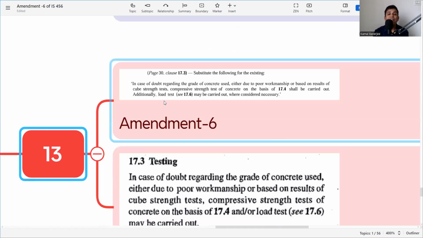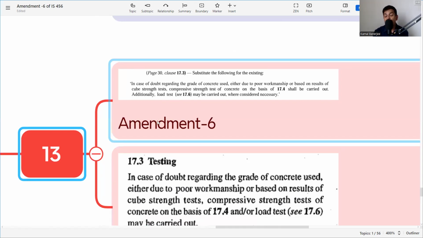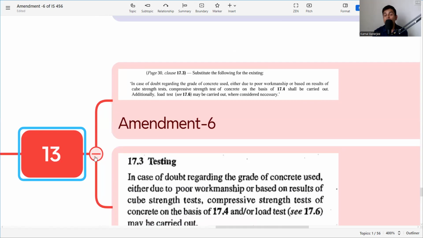What it says is: in case of doubt regarding the grade of concrete used, either due to poor workmanship or based on the result of cube strength, compressive strength test of concrete on the basis of 17.4 shall be carried out. Additionally, load test may be carried out where considered necessary. So this is for the load test of concrete if the cube strength is not satisfactory.